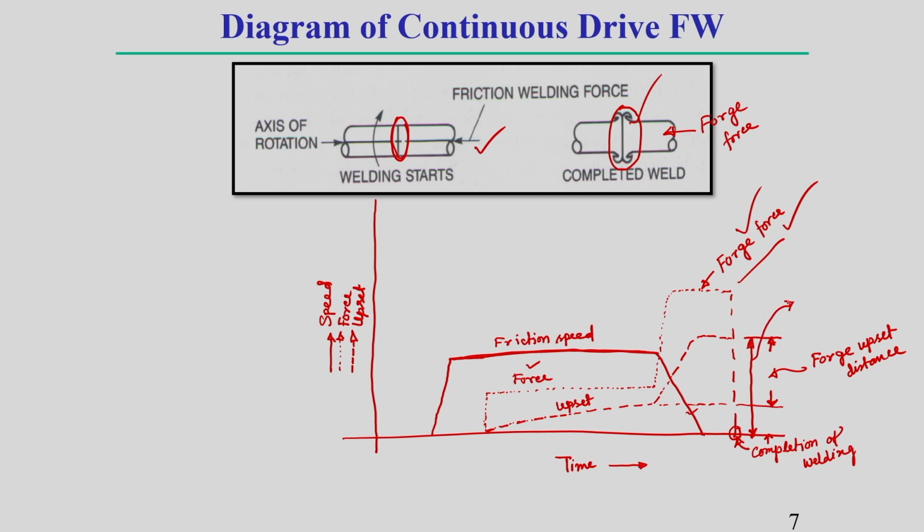This you can write as total offset. So, how the different parameters are affected in this constant dry friction welding process, that I am showing, and how it happens. So, I think it is clear to you.